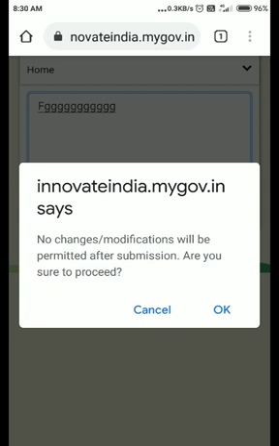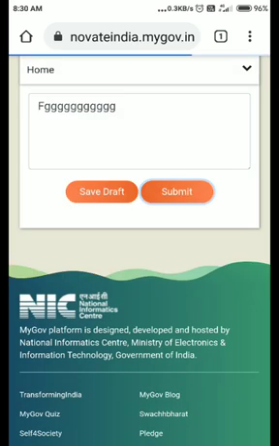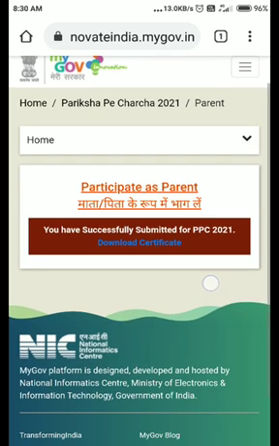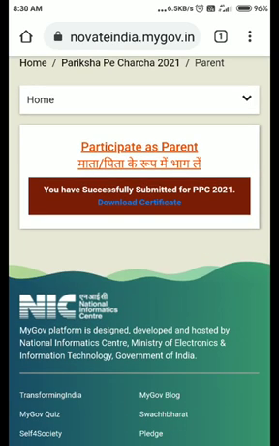There is a confirmation message along with a pop-up. Innovateindia.mygov.in says no changes or modification will be permitted after submission. Are you sure to proceed? I'm just going to click on the OK option. And as and when I click on the OK option here, the very important thing, participate as parent, माता पिता के रूप में भाग लें.